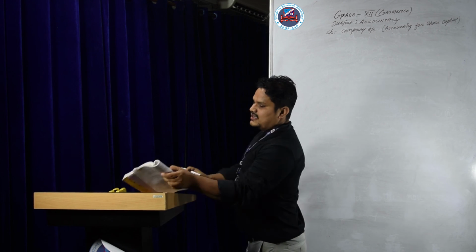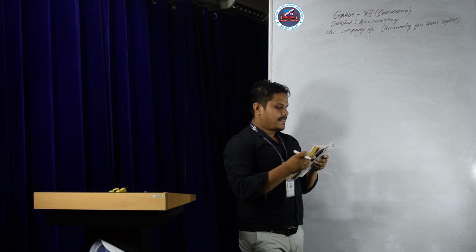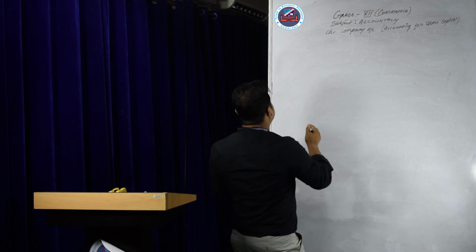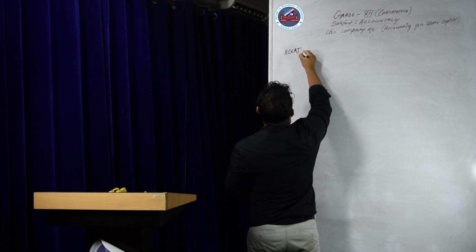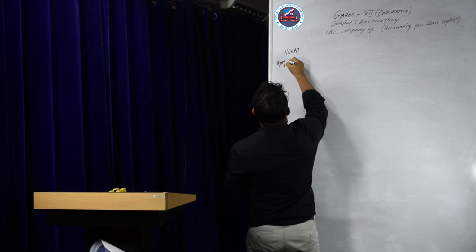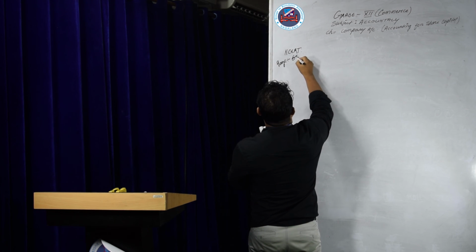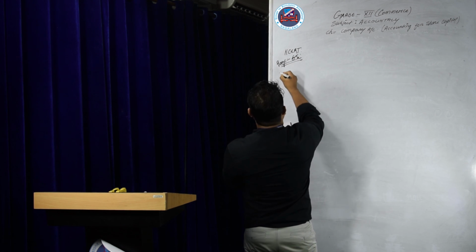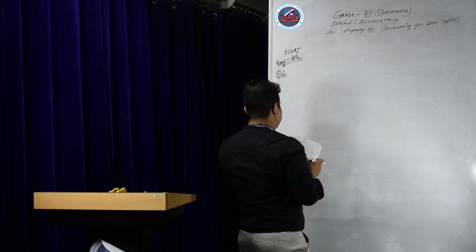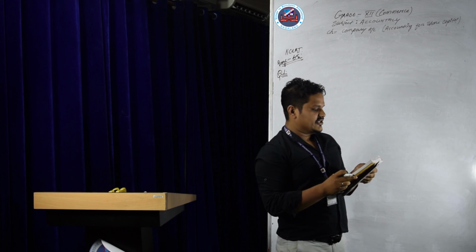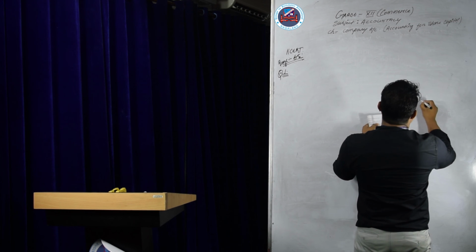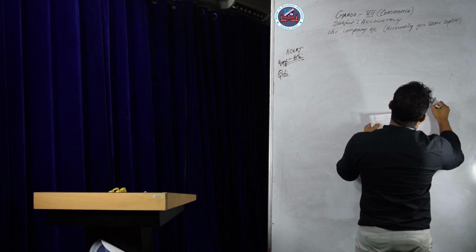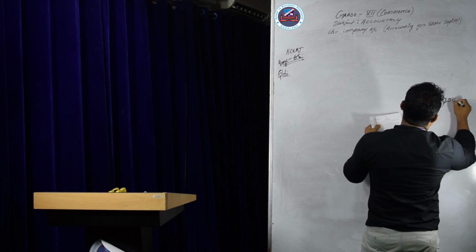Let's see the book question 1, page number 65 of the NCERT book. It is given: Ashish Limited company issued 30,000 shares.